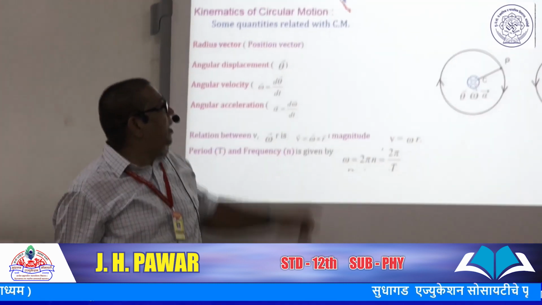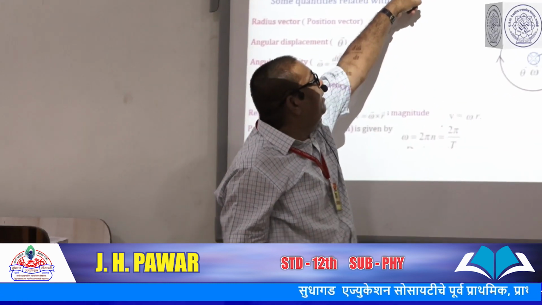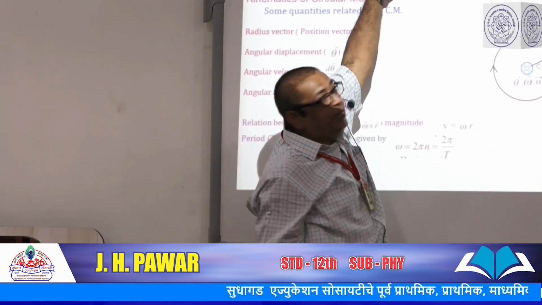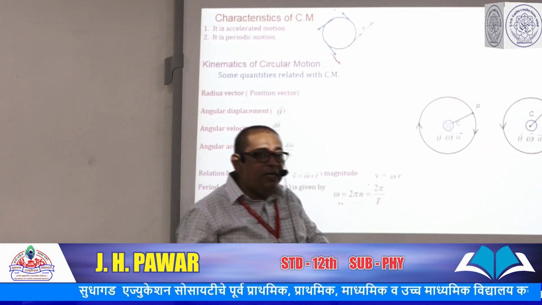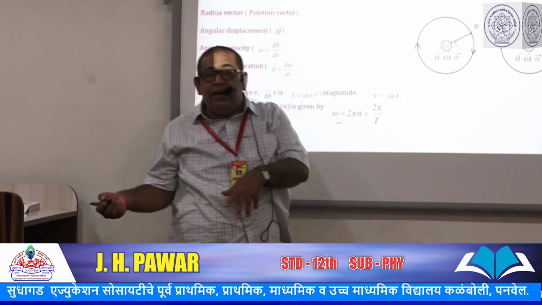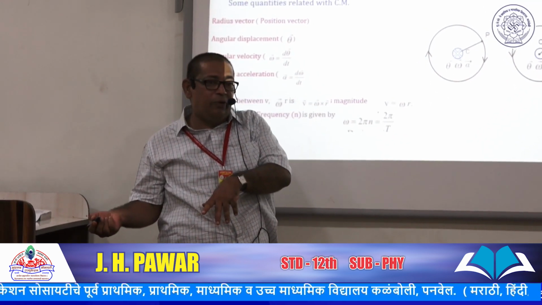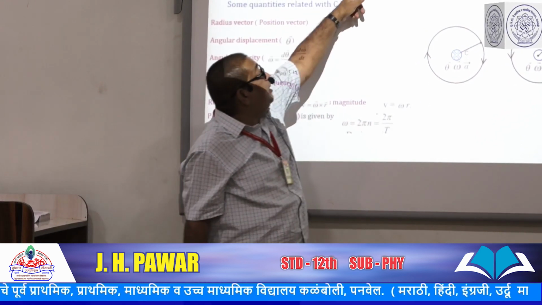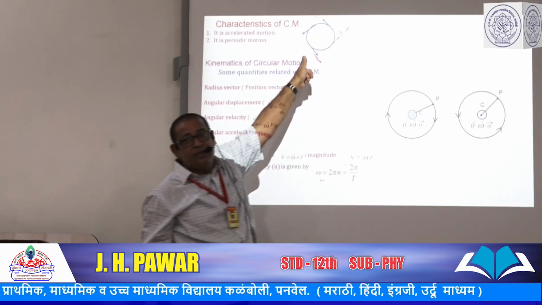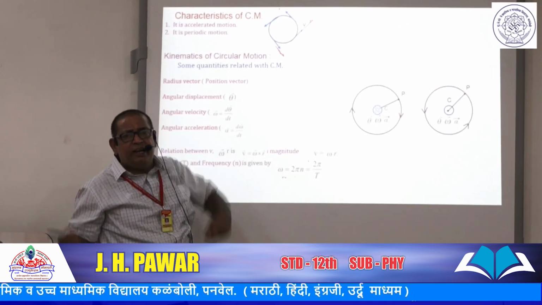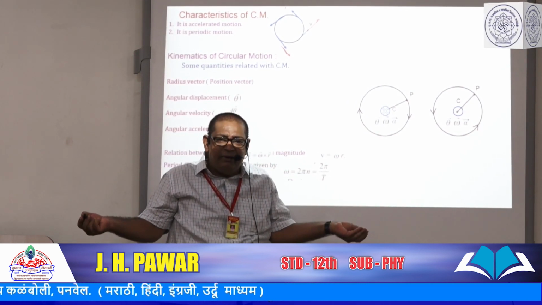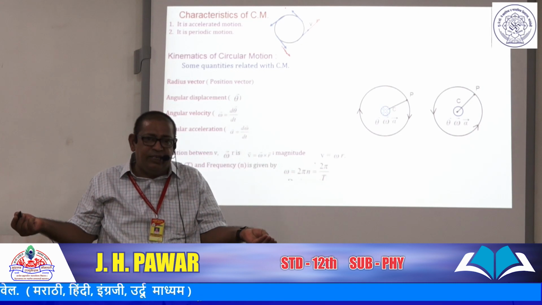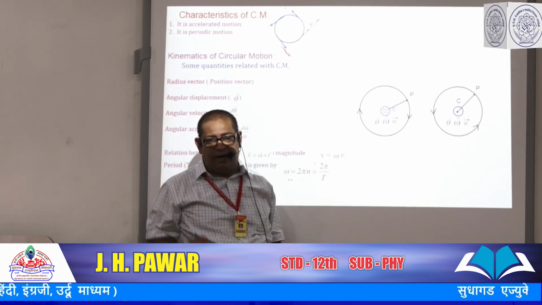Then, in that linear velocity, the magnitude of the velocity may or may not be constant. Actually in UCM it is constant, and in non-UCM it is not constant. We discuss it later on. But the direction of velocity changes. And because of this change in direction of the velocity, we say that velocity changes. It doesn't matter whether magnitude changes or direction changes, we say that it is an accelerated motion.